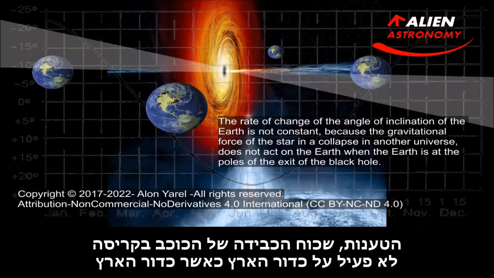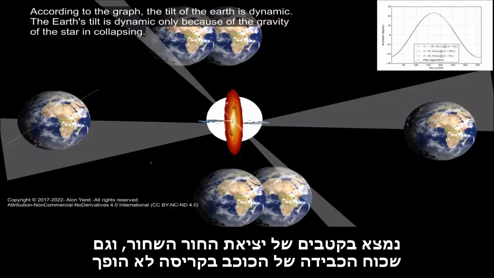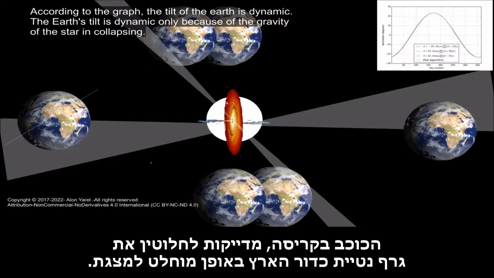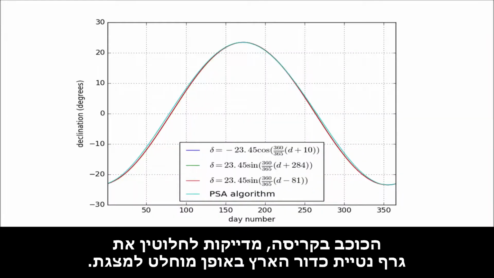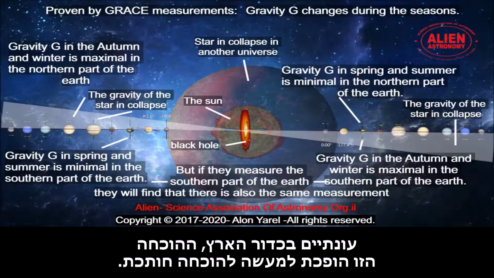The claims that the gravity of the star in collapse is not active on Earth when the Earth is at the poles of the black hole exit, and also that the gravity of the star in collapse does not become maximal immediately because of the Earth's exposure angle to the gravity of the star in collapse, are accurate and absolute in the graph of the inclination of the earth in the presentation. By adding measurement results of gray spacecraft that prove the existence of seasonal gravitational force changes on Earth, this proof actually becomes conclusive proof.